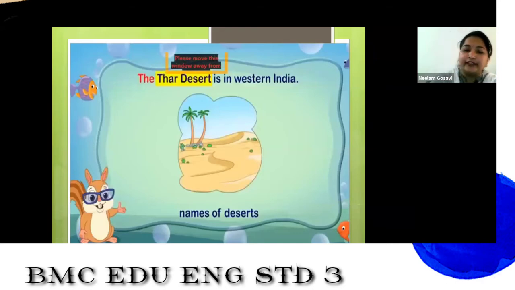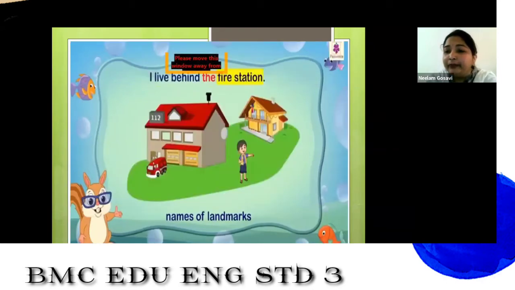Now I'm showing you a few more examples. We put the in front of the names of landmarks. So I live behind the fire station. Understood? So all of you read this sentence, children. I live behind the fire station. And we are using the before fire station, a definite article. Always remember.